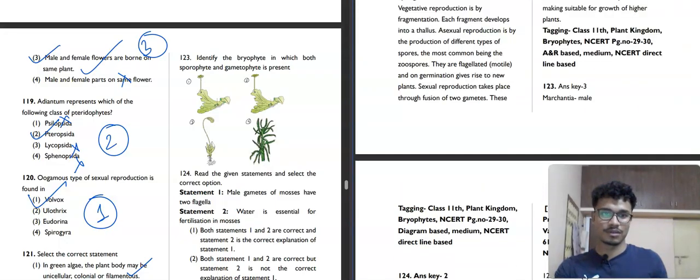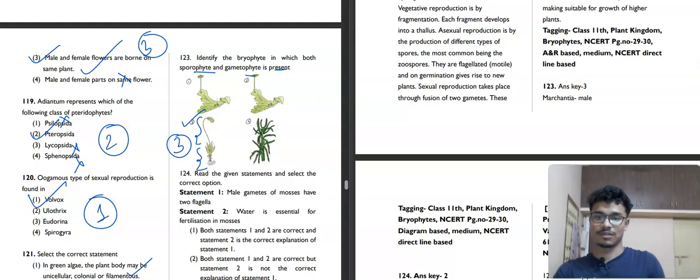Identify the bryophyte in which both sporophyte and gametophyte are present, and all these figures are given. Can you tell me? This is a very good question, I think. If you visualize the NCERT, you can solve this question, otherwise you can't. In NCERT it is given that in Marchantia, the third option, both sporophyte and gametophyte are present. This one and this one. The third option is our correct answer.